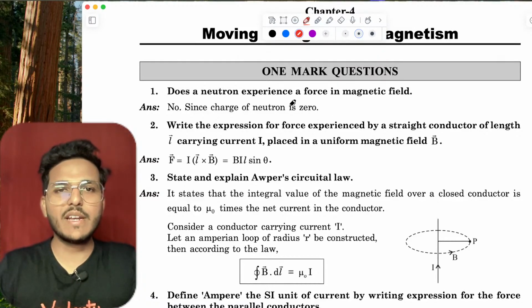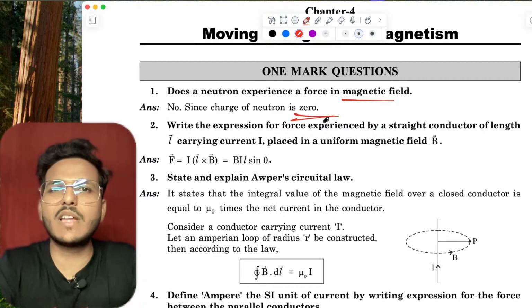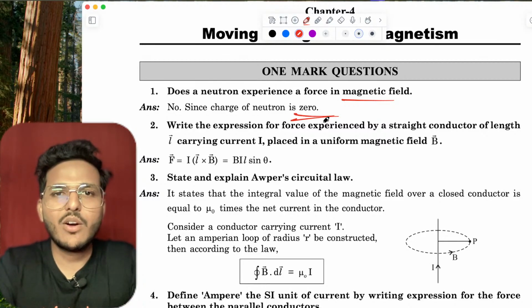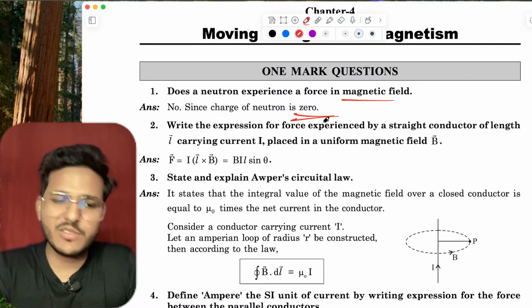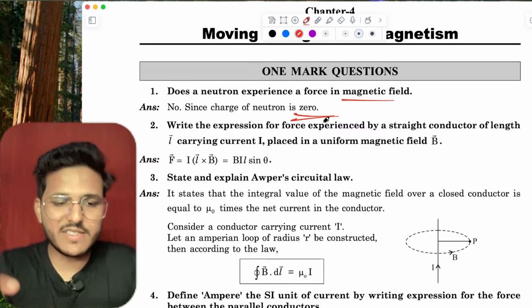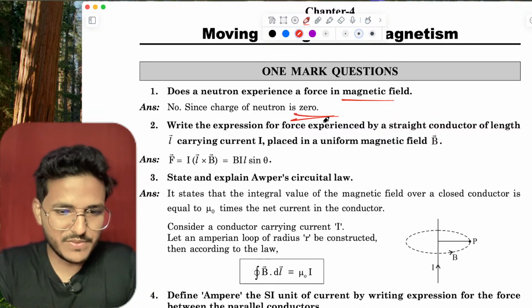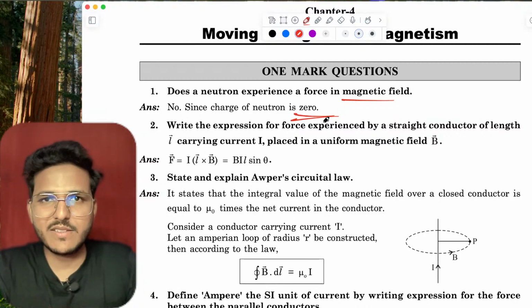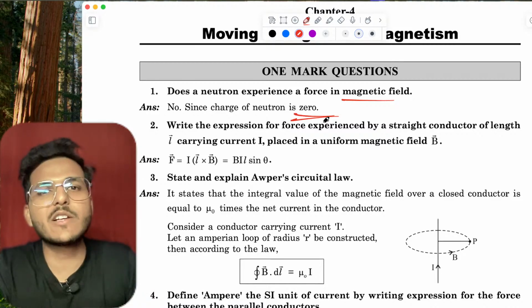Does a neutron experience force? No. Since the charge on a neutron is 0, no force is experienced. Can a rest charge experience magnetic force? What do you guys say? Let me know the answer in the chat box. No. A rest charge can never experience a magnetic field.